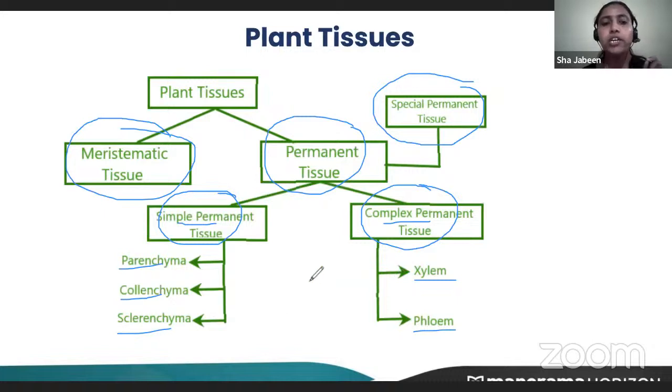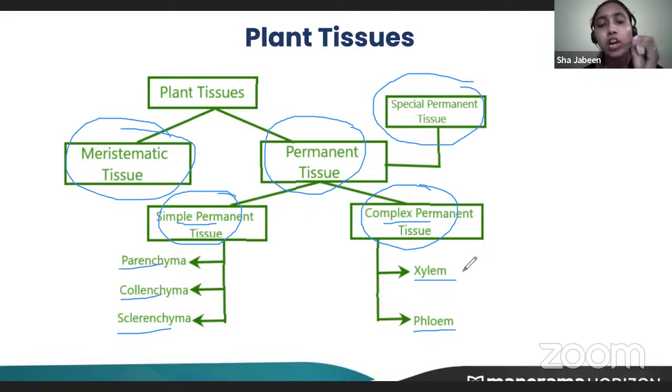Yes, very good. So here the answers have come in. Simple permanent tissues, because these tissues are made up of only one type of cell. Only one type of cell composes this tissue, so it will be one type of cell, so only one type of tissue. Whereas in complex permanent tissues, many different types of cell form this tissue.